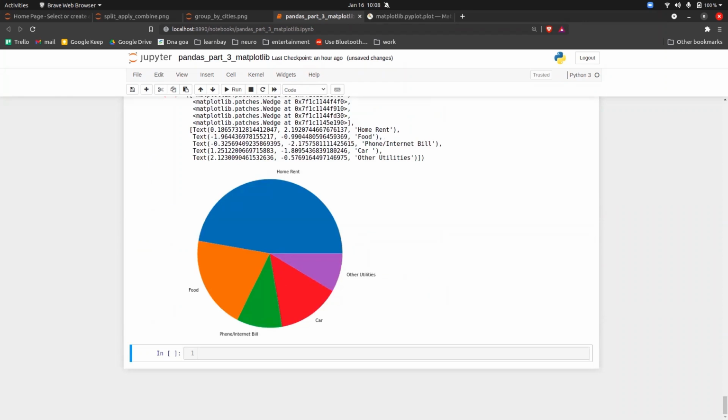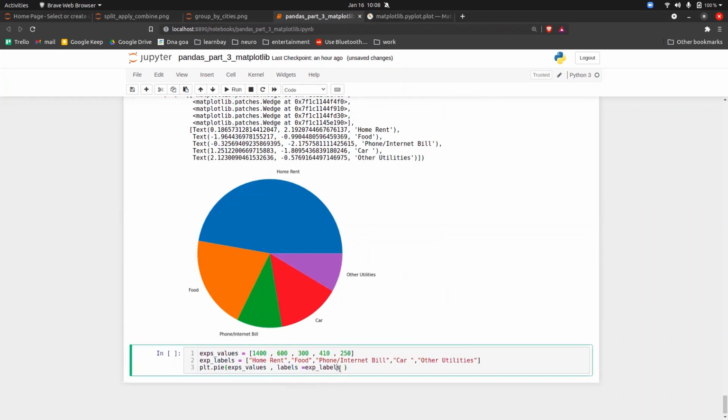Now if you want to put the percentage sign here, there is something called autopct. The problem with autopct is that the syntax is a bit weird.